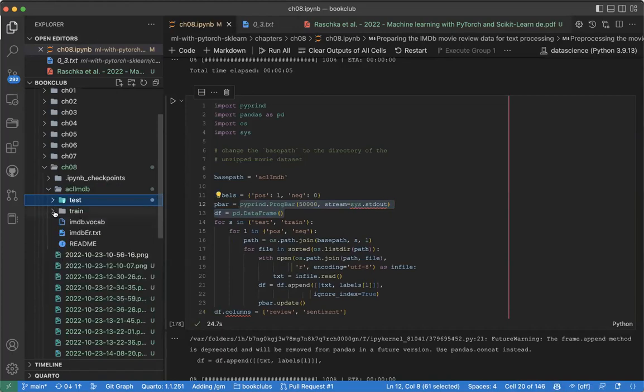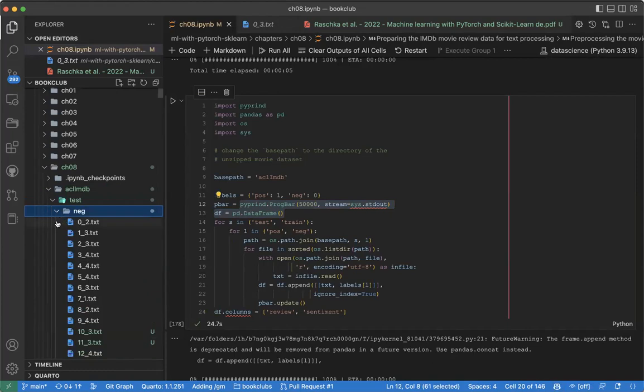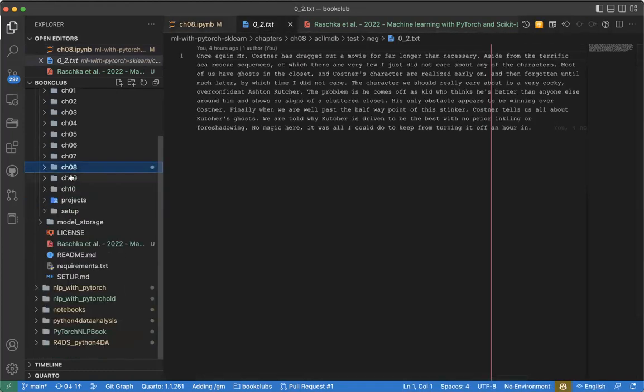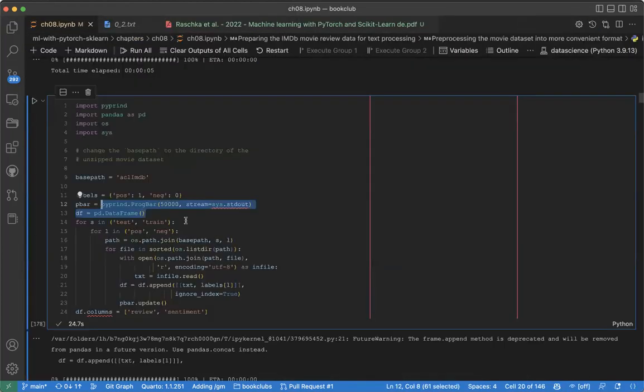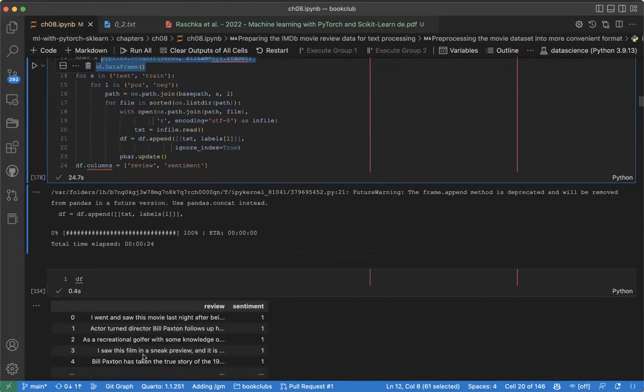The folder contains a training set and a test set. The training set is 25,000. The test set is 25,000. And inside each folder, we have negative and positive. So this is basically a way to iterate over all of them. And now we append, and at the end of the day, we have our data frame.